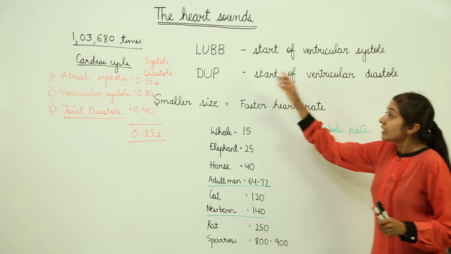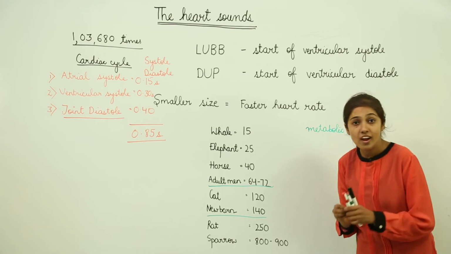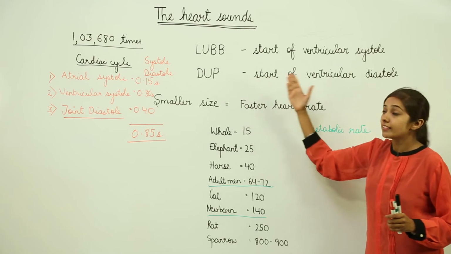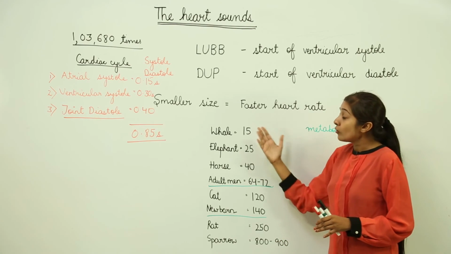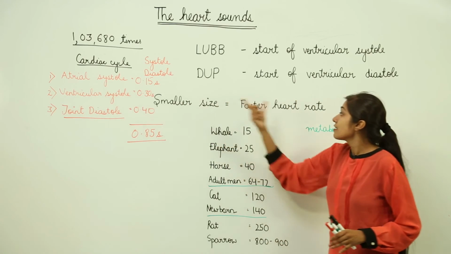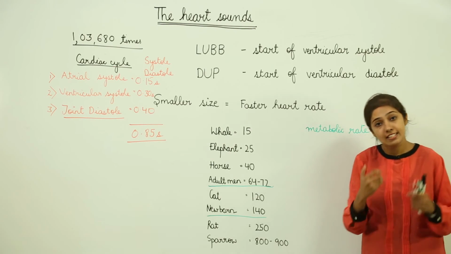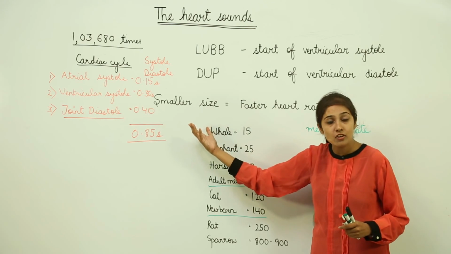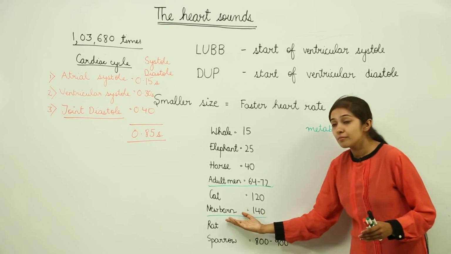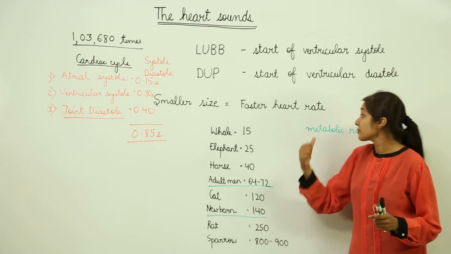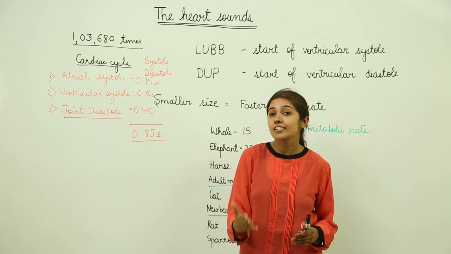The lub sound is produced at the start of the ventricular systole, meaning the ventricles are going to contract, and the dub sound is produced at the start of the ventricular diastole, meaning the ventricles are going to relax. Now remember the relation: the smaller the size, the faster the heart rate. Why is it so? Because heat dissipation is more in smaller organisms, so the heart beats faster. And in newborn babies, the heart beats faster because the metabolic rate is quite high. When the metabolic rate is high, there will be more heat dissipation and the heart is going to beat faster.